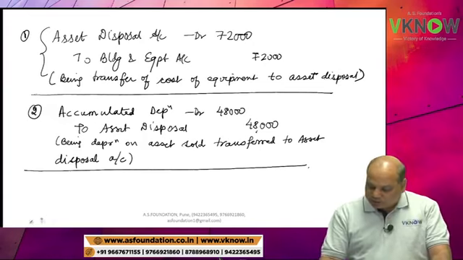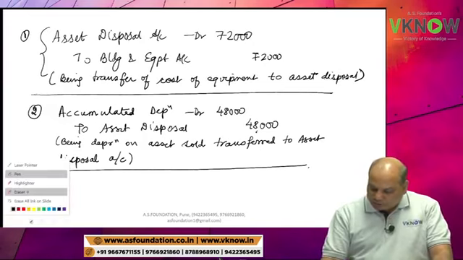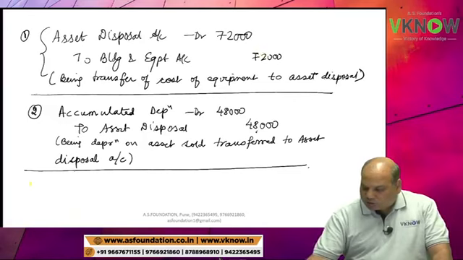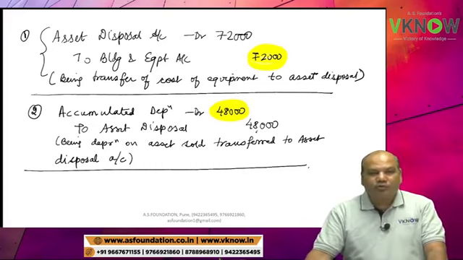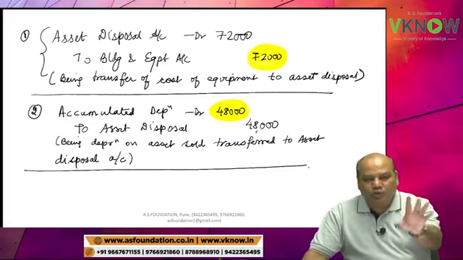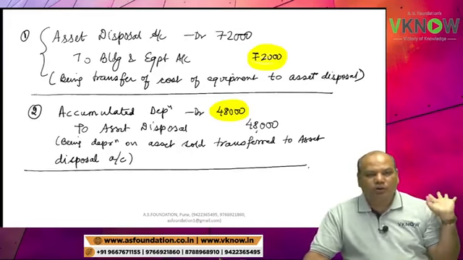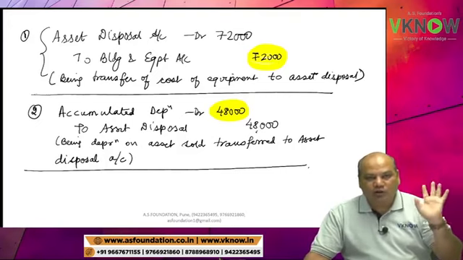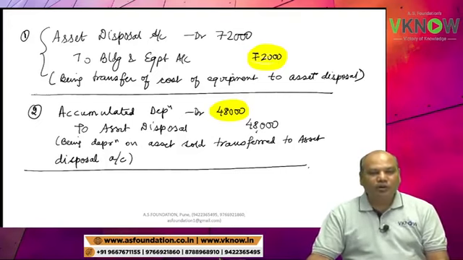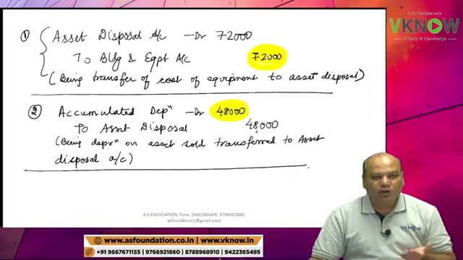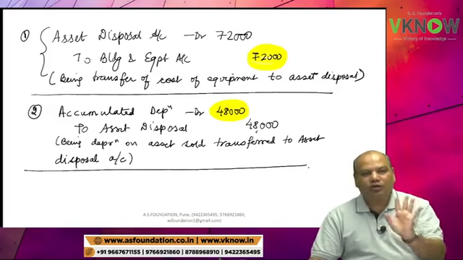Now, if you look at these entries carefully, the cost of the building was 72 and the depreciation provided on it was 48. 72 minus 48, 24,000 was the WDV. 24,000 was the WDV of the equipment sold and profit made is 12,000, which means the sale value of the equipment must be 24,000 plus 12,000, 36,000.